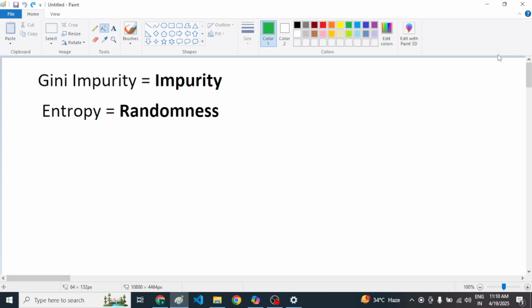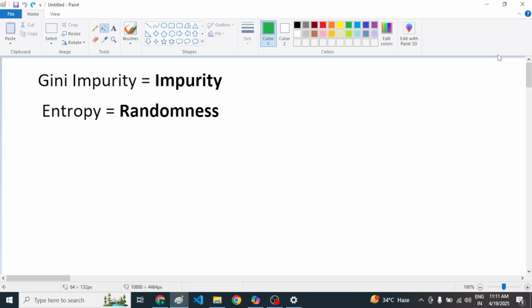Now let's understand what this Gini impurity is. Let me take a scenario. Just assume I have taken a red paint box. In that box, we have only red paint itself. Over here, impurity is very low.